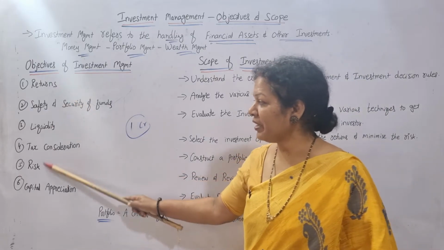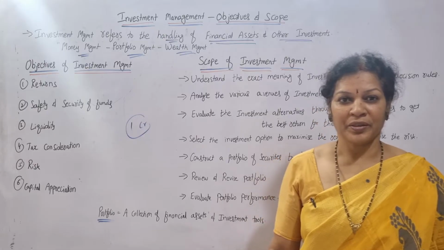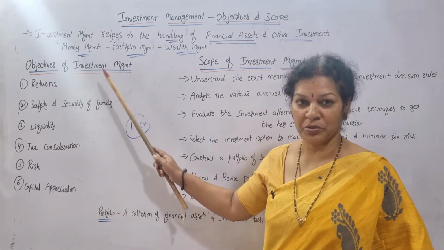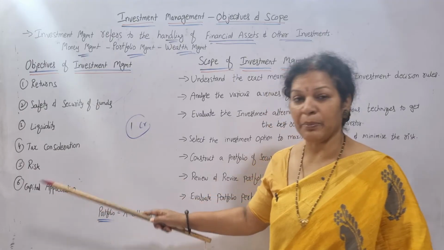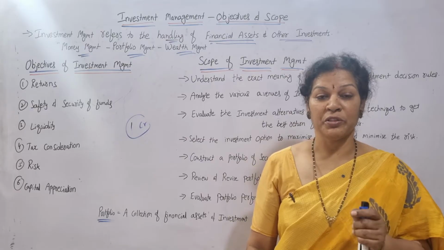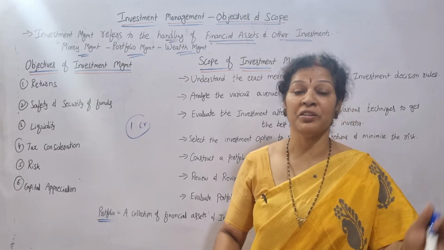So these 5 things we discussed in the last class, the characteristics of investment. Now another point is added to the objectives of investment management, that is capital appreciation. It is an important objective. Capital should also be increased to some extent.